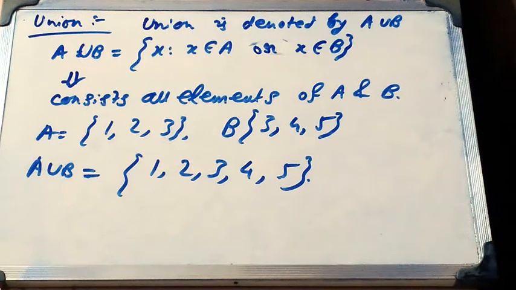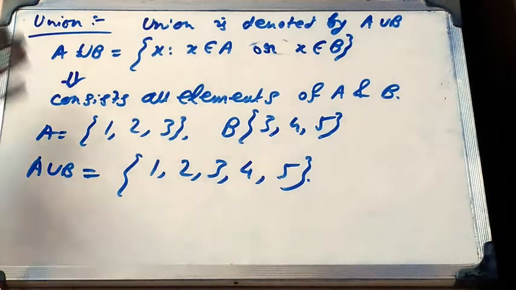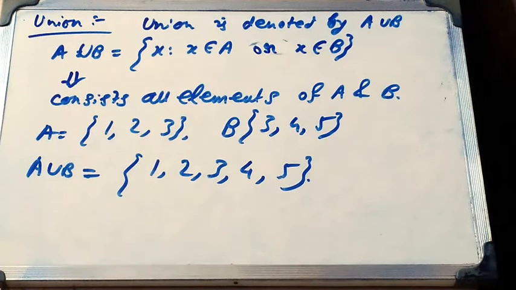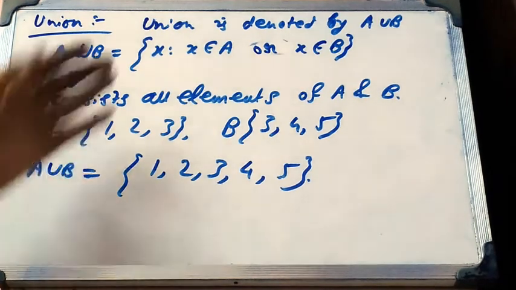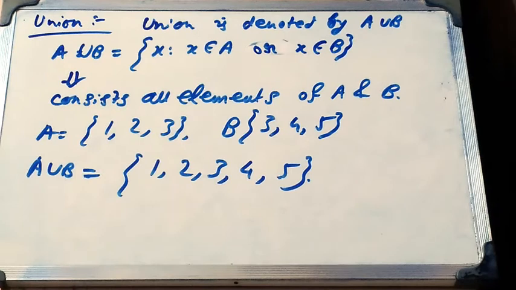Now we will learn some operations on sets. The first one is union of two sets. Let A and B be two sets. Then the union of A and B is denoted by A union B. That means A union B is defined by A union B equals X such that X belongs to A or X belongs to B. That means the A union B contains all the elements of A and B.